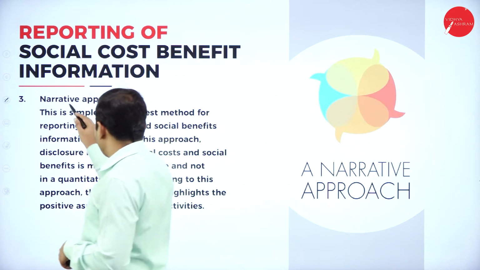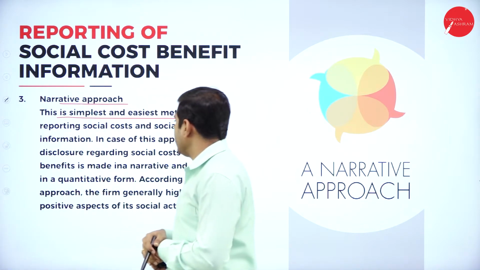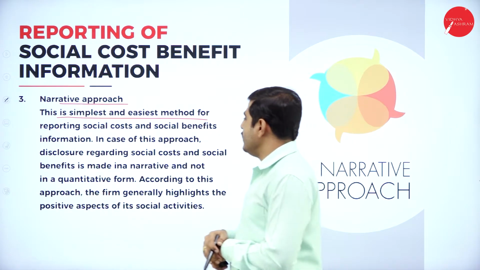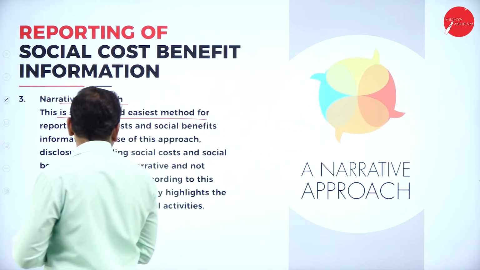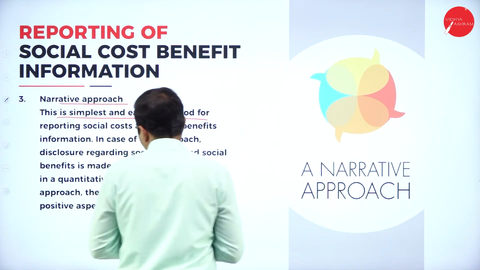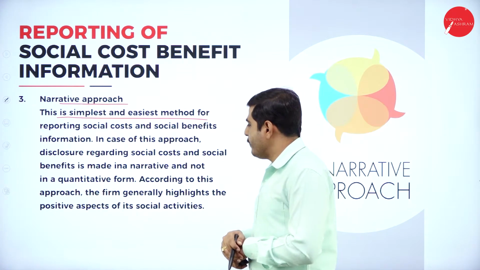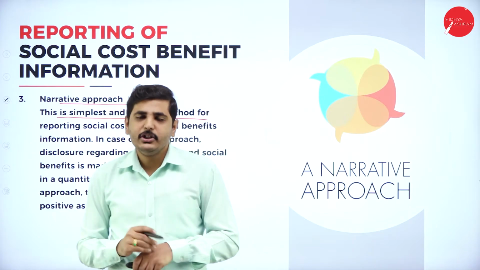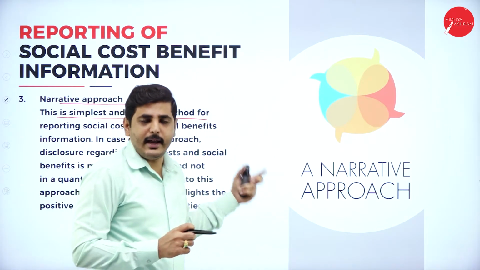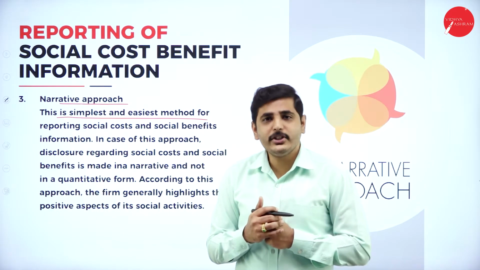Next one, narrative approach. What do we mean by narrative approach? This is the simplest and easiest method for reporting social cost and social benefits information. In this approach, disclosure regarding the social cost and social benefits is made in a narrative and not in a quantitative form. The firm generally highlights the positive aspects of its social activities. So they will narrate what the benefits are. Rather than negative points, they will provide more information on the positive sides of the business.